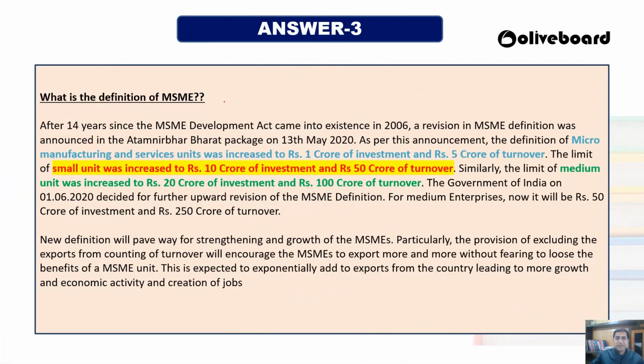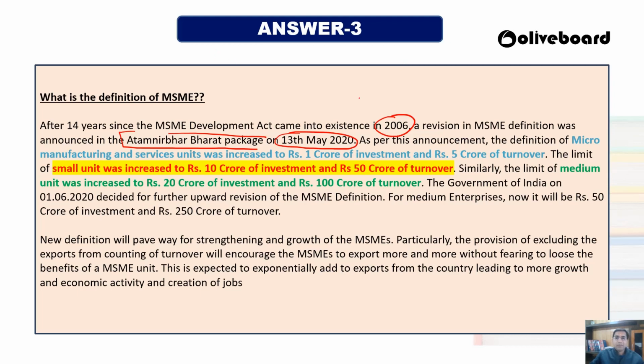So, the definition of MSME. The MSME Development Act came in 2006, 14 years ago, and now a revision of the MSME definition has been done because of the launch of the Atmanirbhar Bharat package on 30th May 2020. Based on this announcement, the government has recategorized the MSME industries, micro, small and medium, for manufacturing and service.